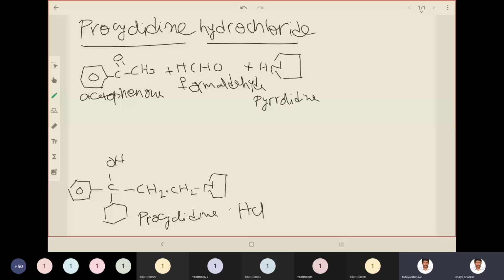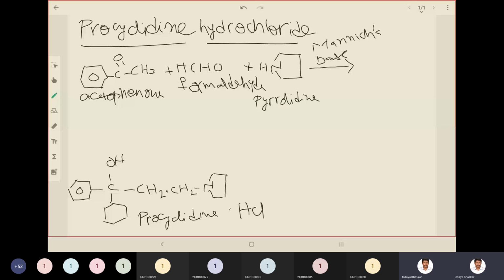Using all these three, there will be a formation of Mannich base during the reaction. So you can easily predict what structure will be the result of this reaction. You just join them.